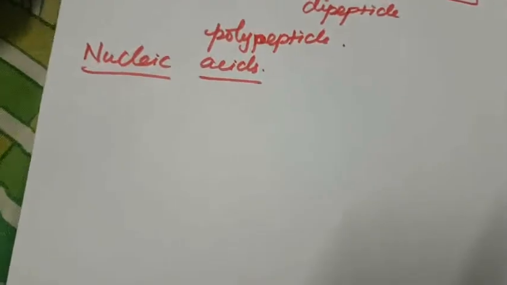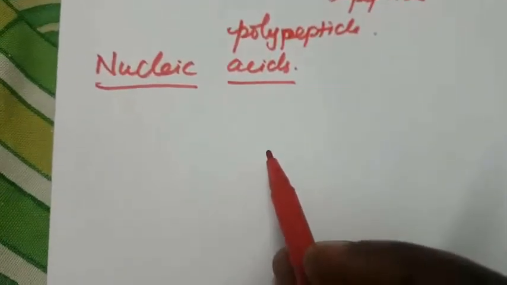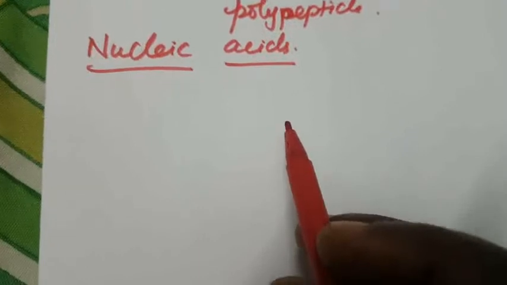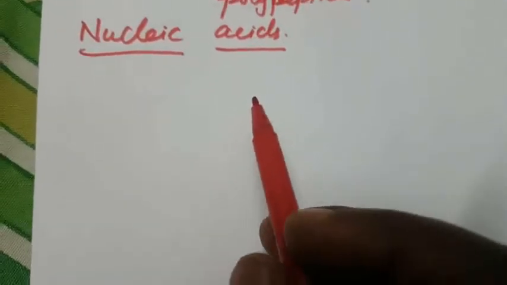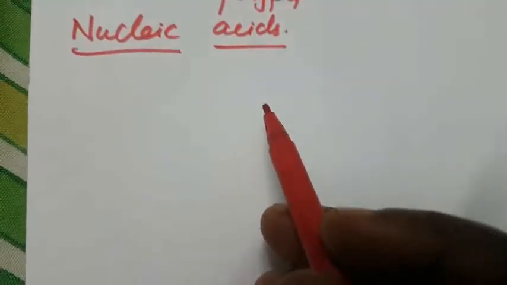Nucleic acid is DNA and RNA. Every species transmits characters from one generation to the next, that is inheritance. The genetic characters are transmitted from one generation to another generation. It has been observed that particles in the nucleus of the cells are responsible for the transmission of these characteristics.